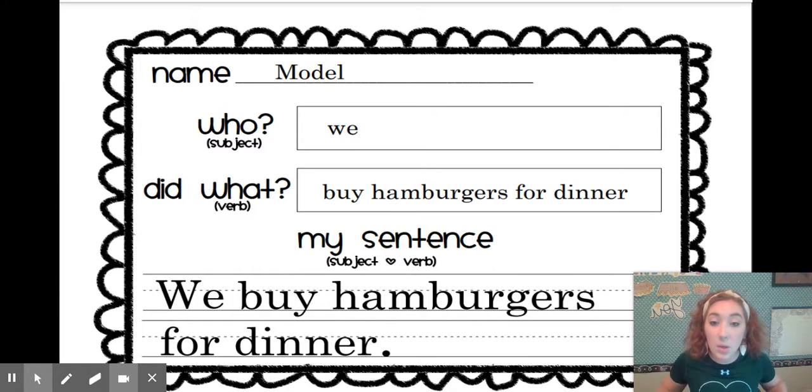So now we need to put them together in a sentence. And remember, we have a capital letter and punctuation. So with our who and our did what, all together, it says, we buy hamburgers for dinner. So we know who bought hamburgers? We did. What did we do? We buy hamburgers. Let's try the next one.